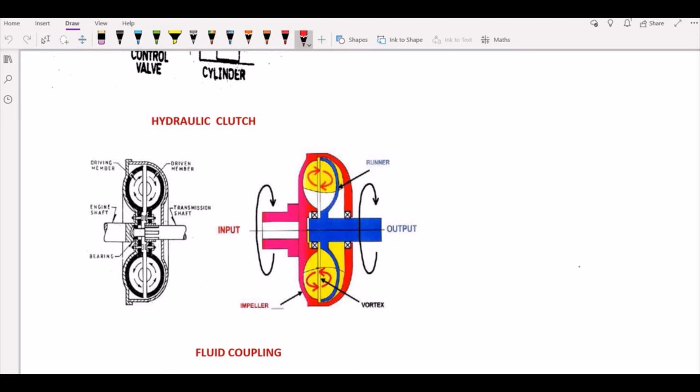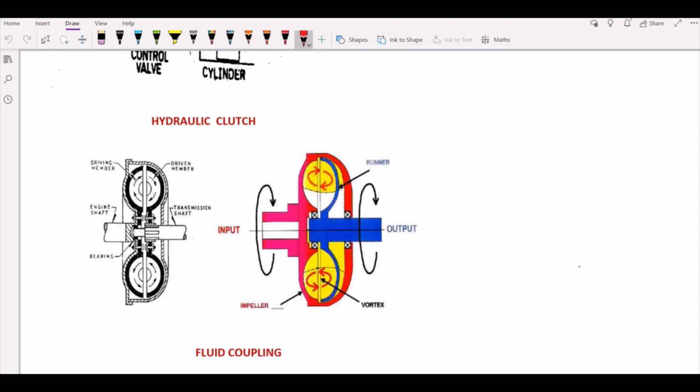This fluid coupling is generally not suitable for ordinary gearboxes. It is usually used in automatic or semi-automatic gearboxes, where you have epicyclic gears. So this is how your fluid coupling works.